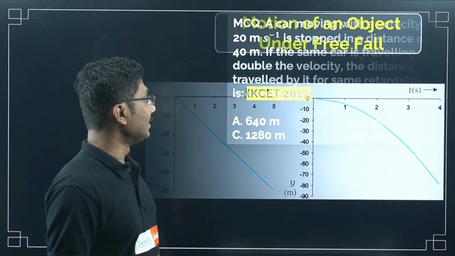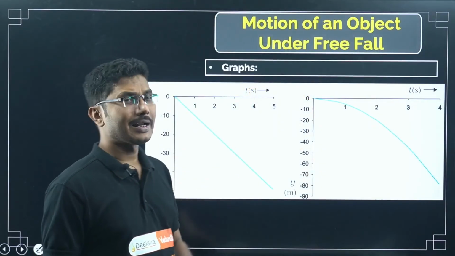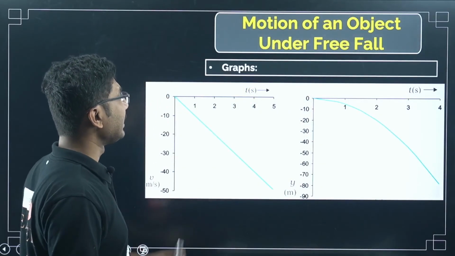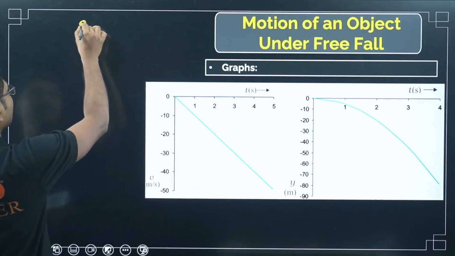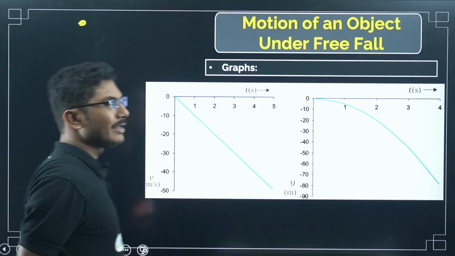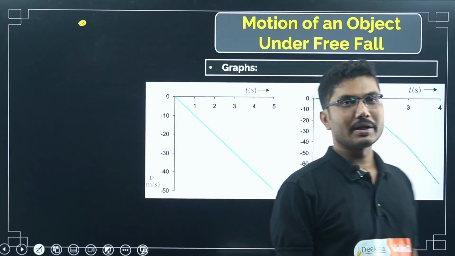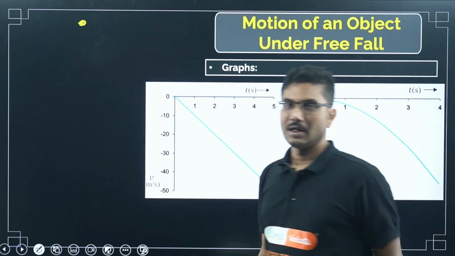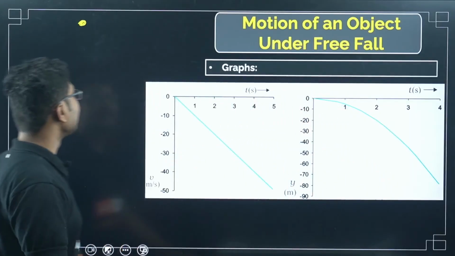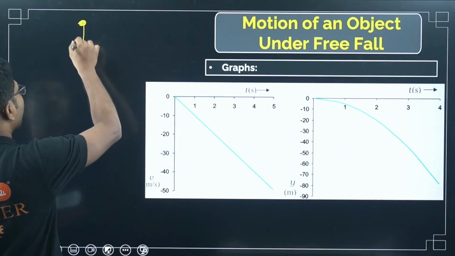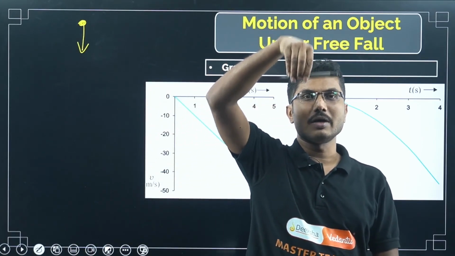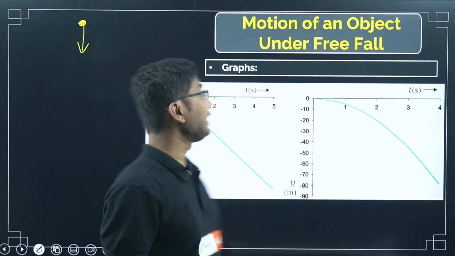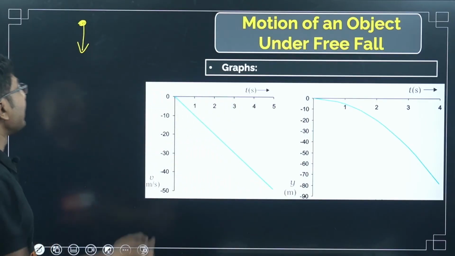Right? Now, the last part is the motion of an object under free fall. So when you take one object and allow it to fall under the motion of gravity only, then it is called a free fall. This is a state of free fall. So for example, if you take a stone and drop it like this, then it is called a motion of free fall.